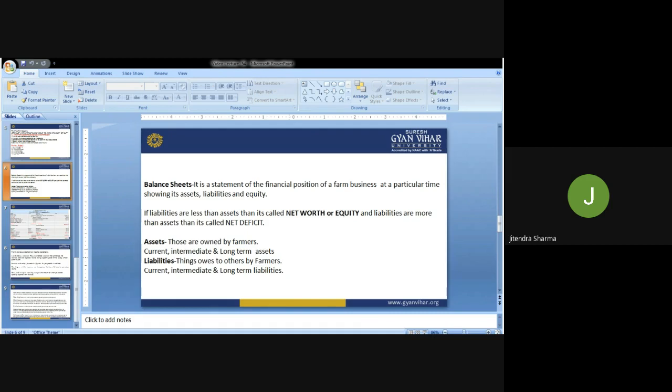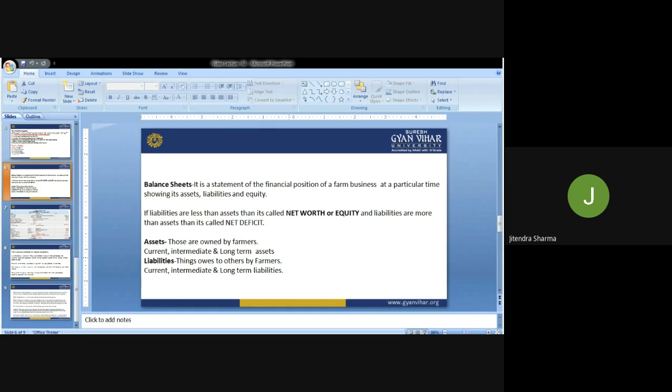So in what way they are utilizing their financial resources can be easily understood, and it will become self-explanatory when we go through the document we call the balance sheet. If liabilities are less than assets in the balance sheet, it is called net worth. It means that if the assets are more as compared to liabilities, it means